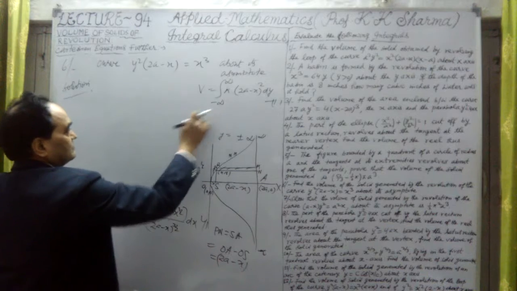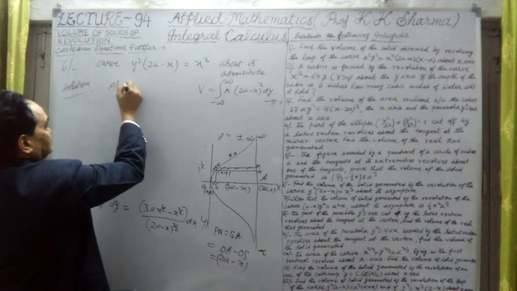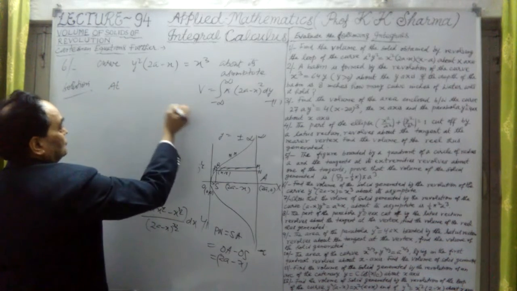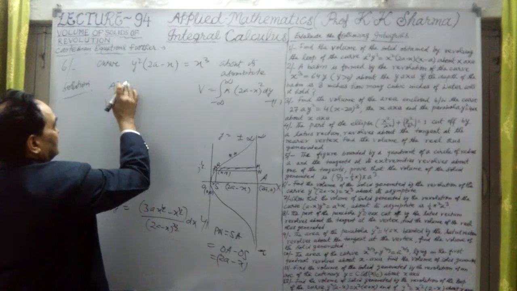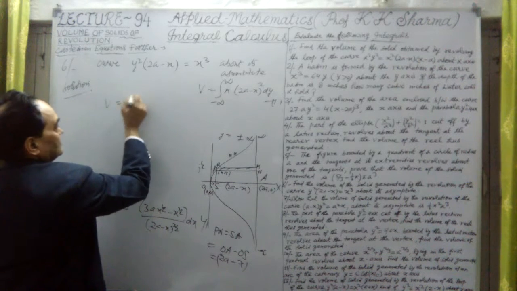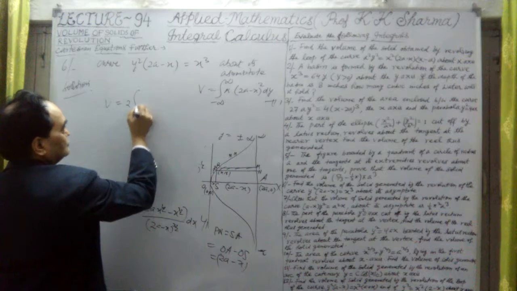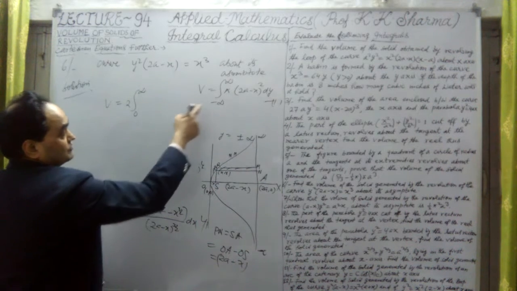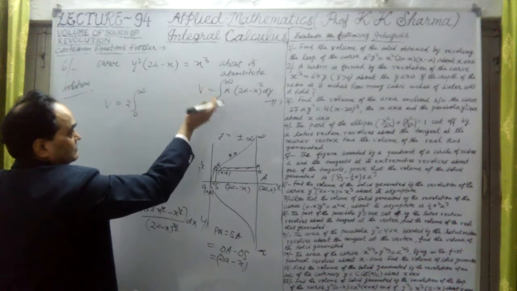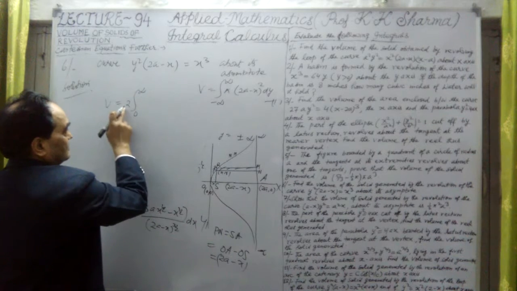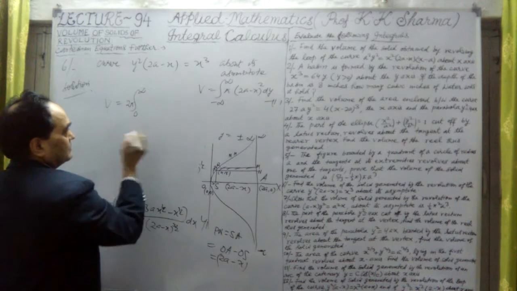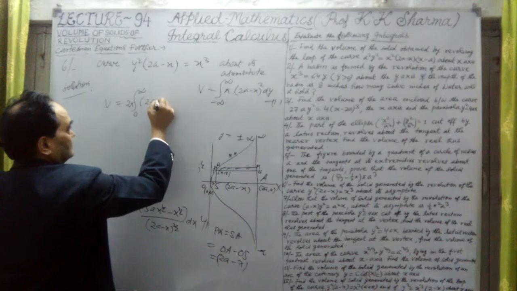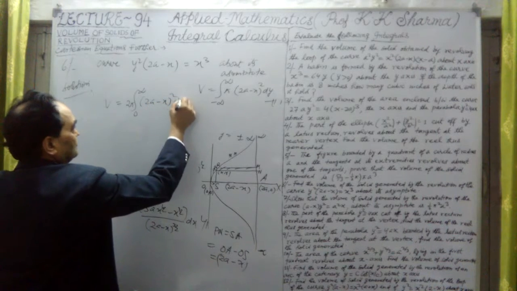Let me first change the limit. First let me convert this. So here V we can write as twice 0 to infinity, no problem, because minus infinity to plus infinity you make twice of this. So 2 pi we are taking outside. This is (2a minus x) whole square into dy.